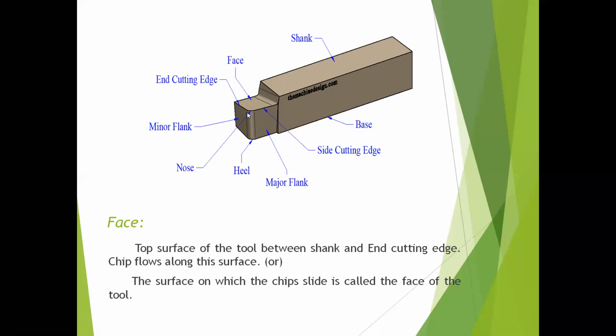Here, this is a cutting edge, the end cutting edge. By using this end cutting edge, we are going to remove the material. When the material is cut away from the workpiece using this cutting edge, after cutting, the chips will flow along this surface. The chip will flow along the surface of the face. So that is about the face.